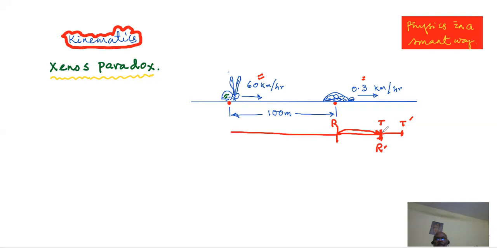By the time the rabbit comes to the tortoise's second position, the tortoise must have progressed by a small distance. By the time the rabbit tries to reach the tortoise's third position, the tortoise must have progressed something higher.